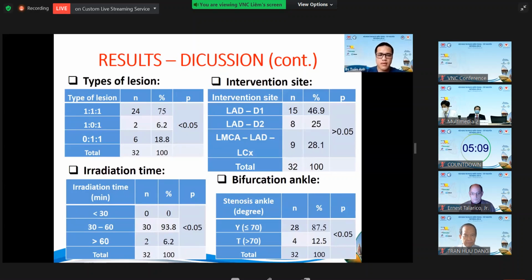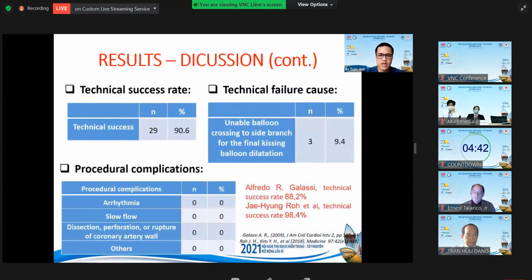In our study, most cases had a Y angle less than or equal to 70 degrees, accounting for 87.5%. Besides, most cases had a Medina 111 lesion, accounting for 75%. In our study, the majority of intervention sites were the location of the LAD with the first diagonal branch, with a rate of 46.9%. Now, I would like to move to the technical success of our study.